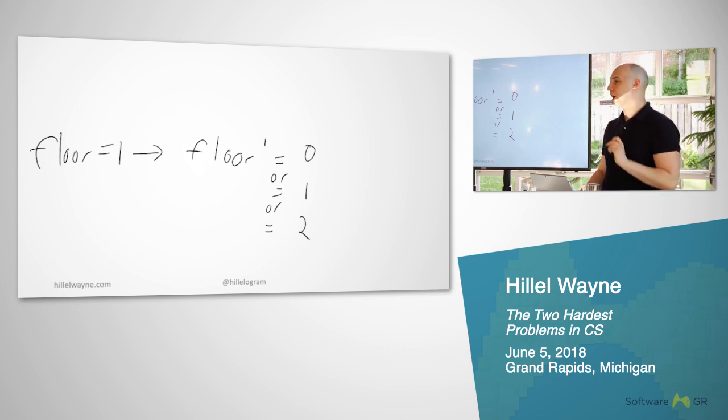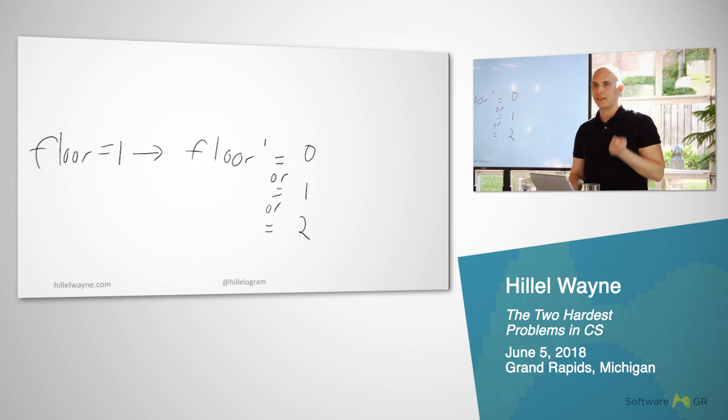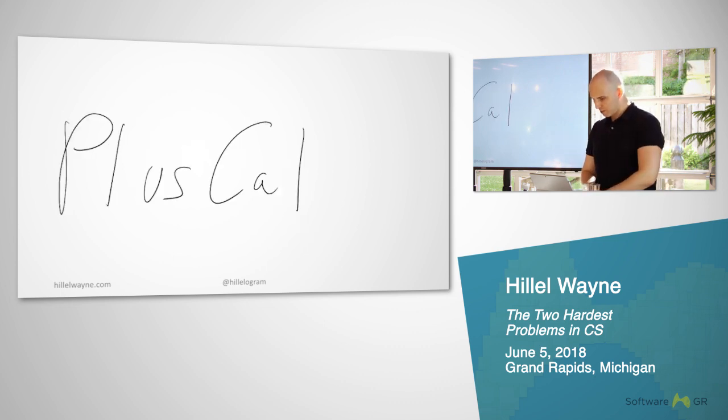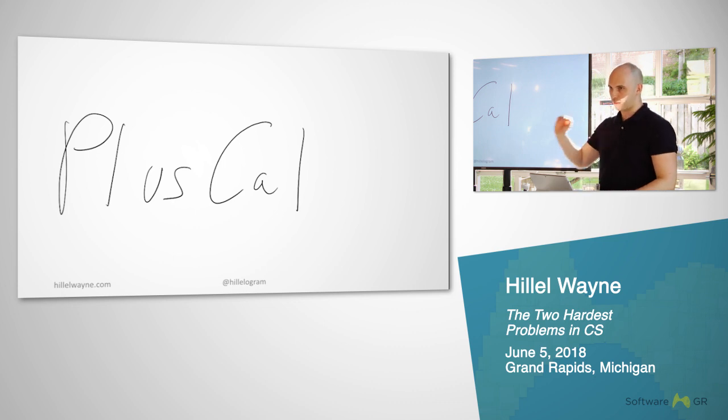We note that one of the consequences of system-level specs is that they look very different from code specs and very different from code. And a lot of people often struggle at the very beginning with wrapping their mind around the new syntax. So I'm going to cheat and use a language that was built on top of TLA Plus called PlusCal, which is essentially all of the same features and functionality, but wrapped around an Algol-like imperative shell. This is to make it easier for programmers to start with it.